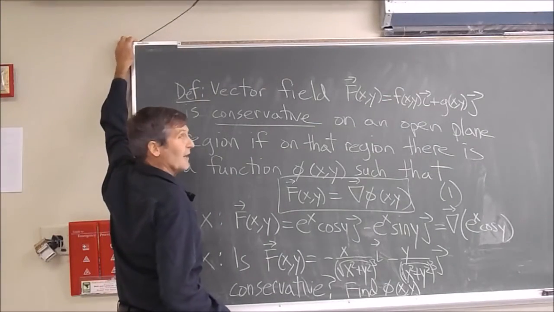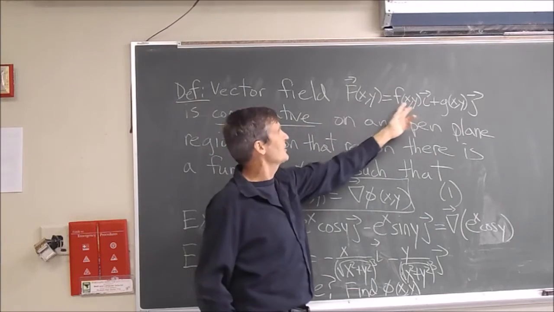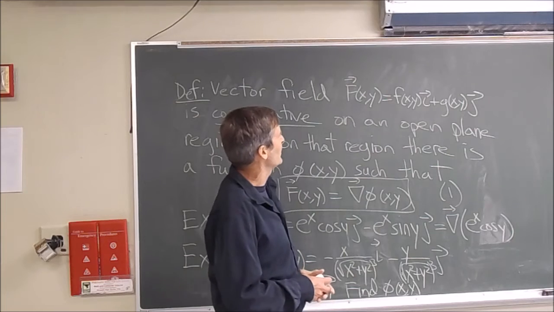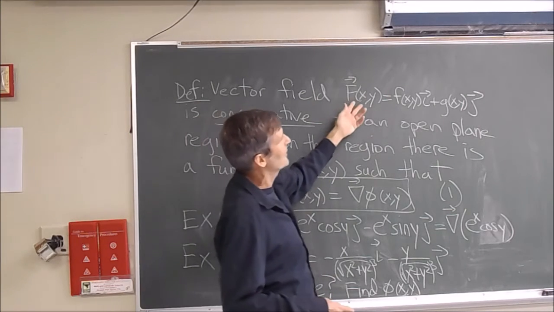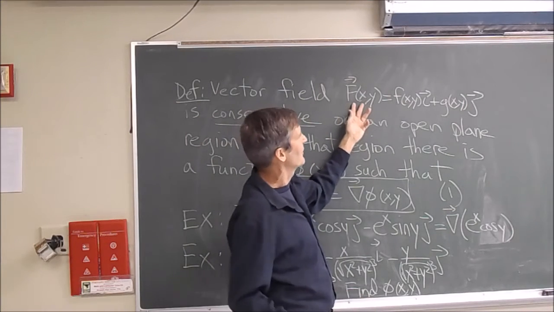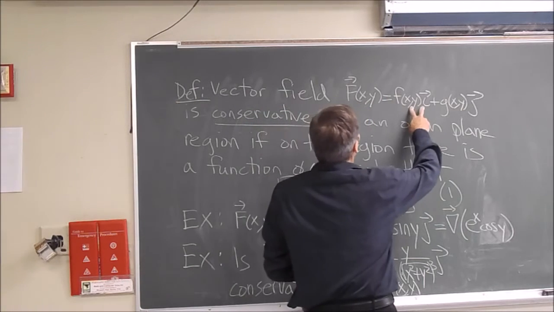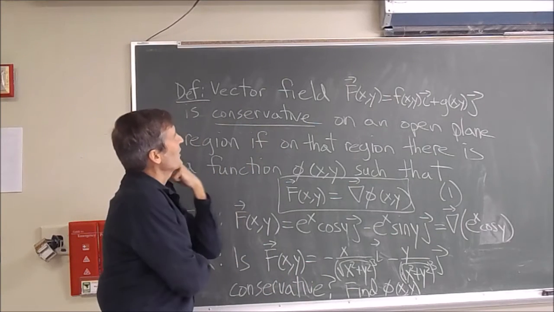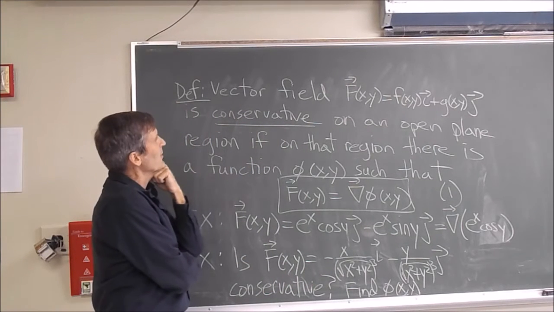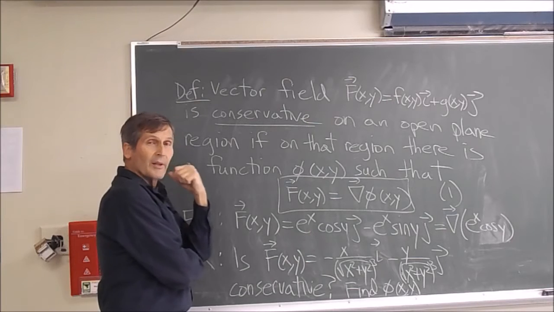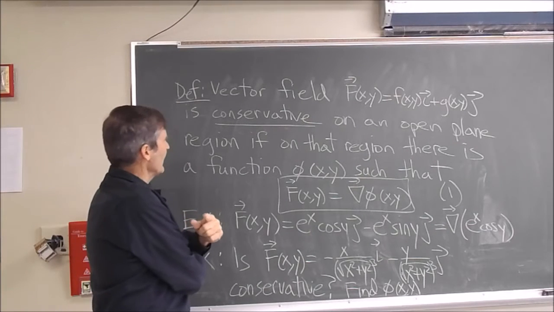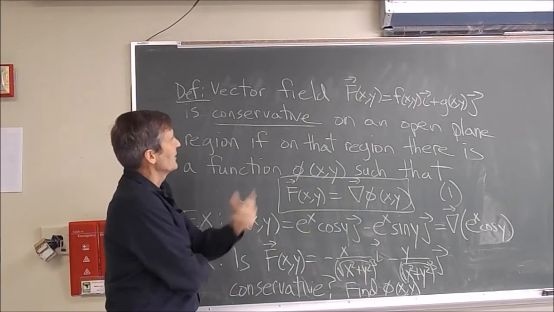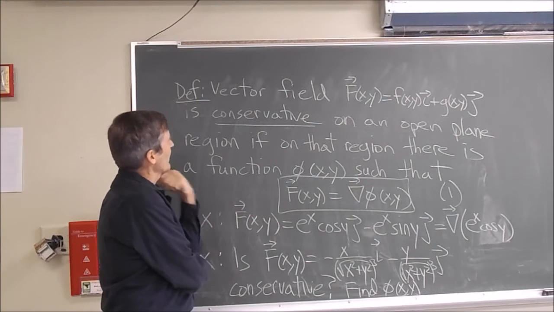Well, consider a vector valued function of two variables, and actually this applies to 3 variables or 4 or 5, and so you can have vector fields in any number of dimensions, right? If we have a vector field in the plane, it's easiest to write just 2 variables, right? f of x, y i plus g of x, y j. What should we think about when we think of its derivative in analogy to the fundamental theorem of calculus? We can think of the gradient, right? The gradient is the vector of partial derivatives. Maybe it has some special properties like the derivative did in first semester calculus.